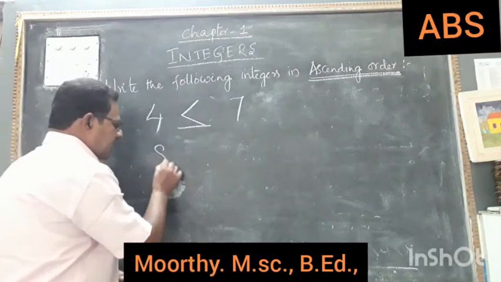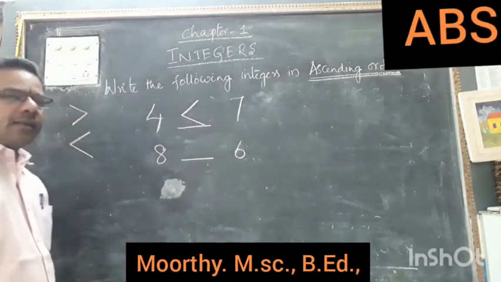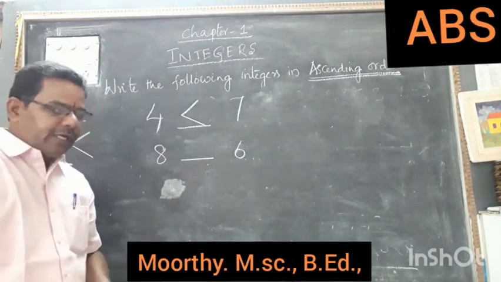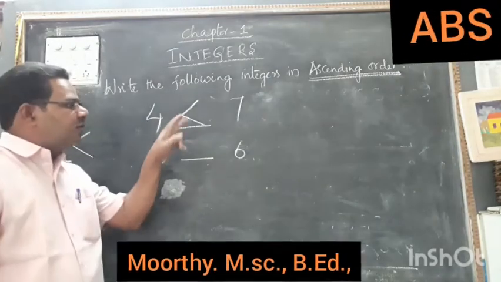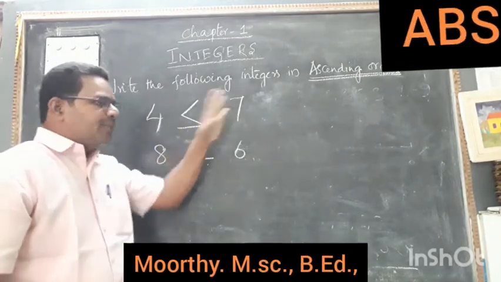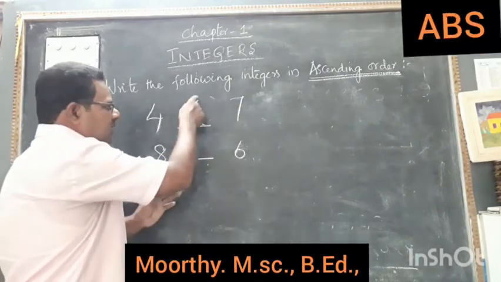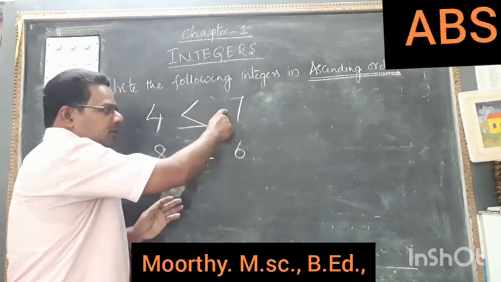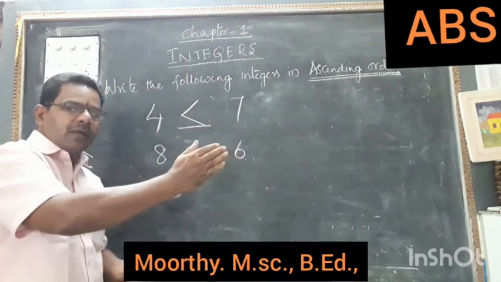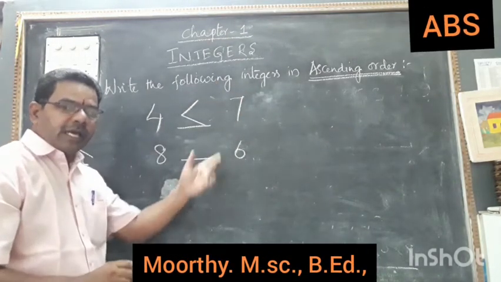Another pair of numbers I have taken, 8 and 6. Here, which symbol should be used? See students, if you are still confused about how to write the symbols, the side where the number is bigger, that side you have to open. Understand? This is the open part, this is the closed part. So the open face should be facing the bigger number.